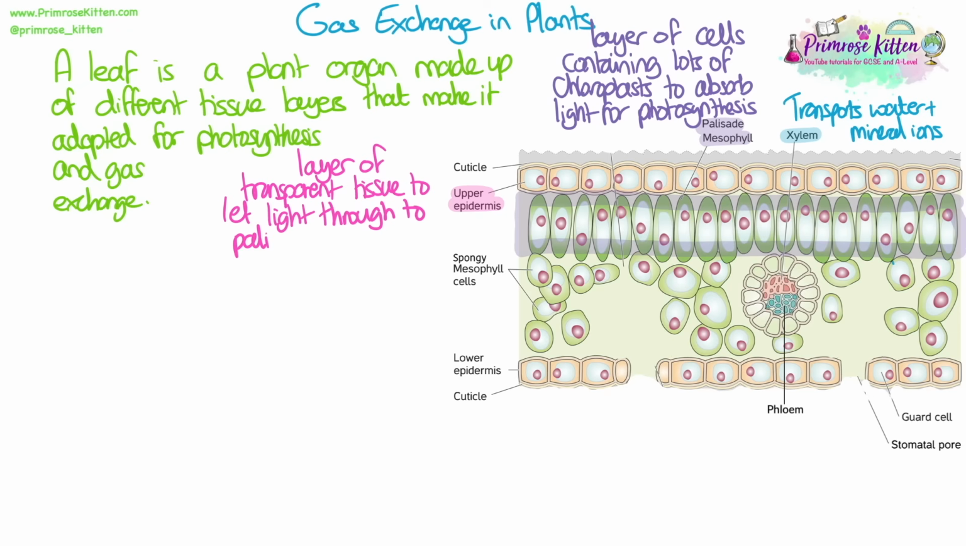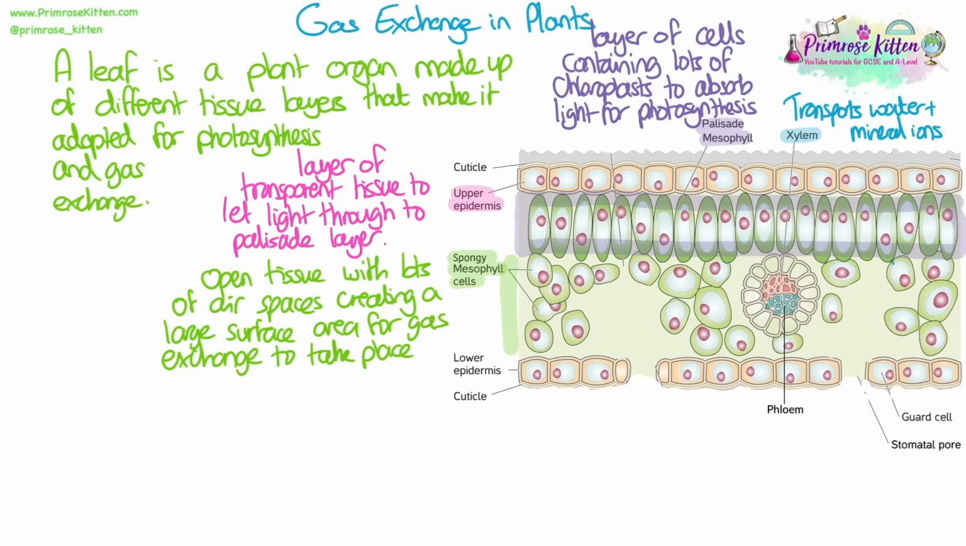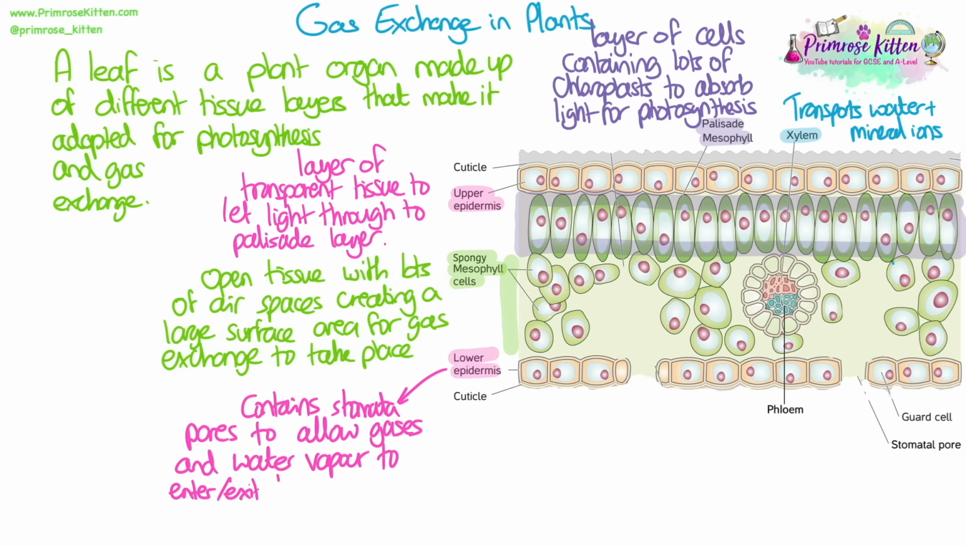The upper epidermis is a transparent layer of tissue that lets light through to the palisade layer for photosynthesis. The spongy mesophyll tissue is an open tissue with lots of air spaces between the cells, creating a large surface area for gases to diffuse, and it's where the majority of gas exchange takes place. The lower epidermis contains the stomatal pores that allow gases and water vapour to enter and exit the leaf. The phloem is the tissue that transports sugars.